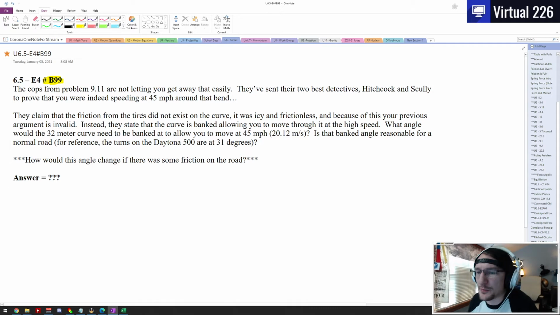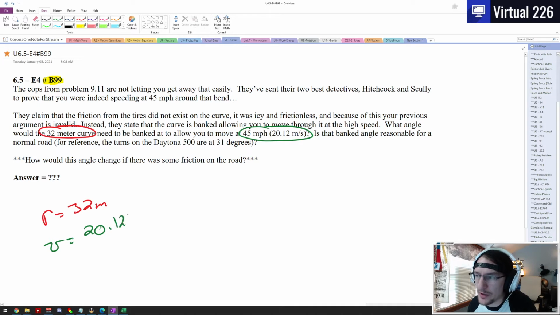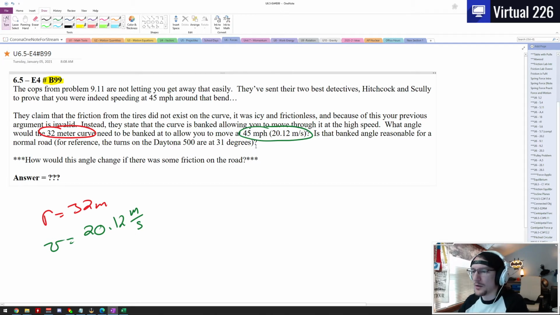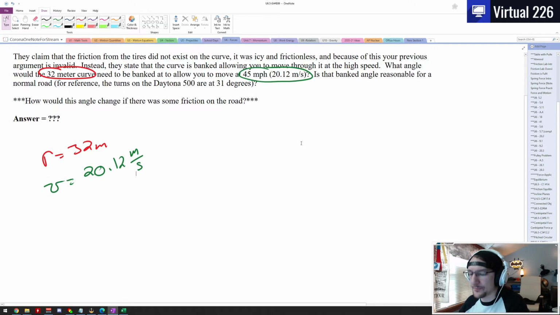We've got a few things here in this problem. We know the actual radius of the curve is 32 meters. So that's our radius of the curve there, 32 meters. We know that the officers think that we're moving at 45 miles per hour, or 20.12 meters per second. So that is our linear velocity. And we know that there is no friction on the road here. But other than that, we are kind of in the dark. So let's try to figure out what is going to happen in this problem.